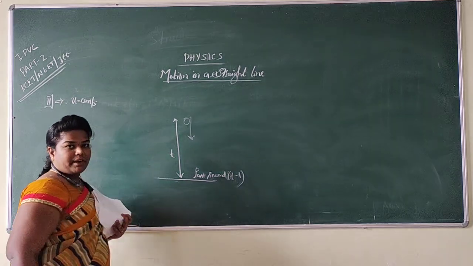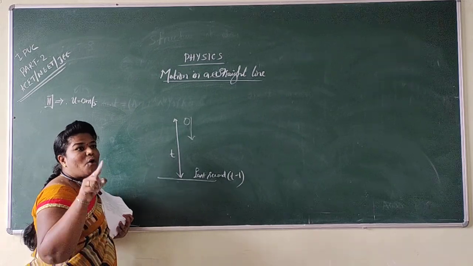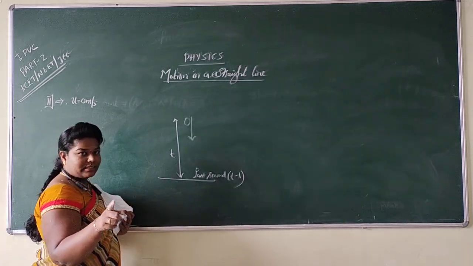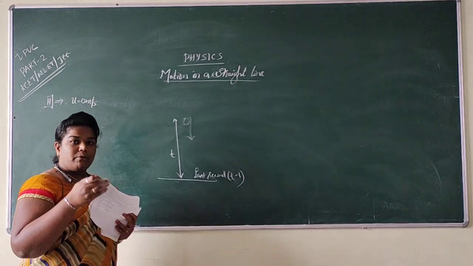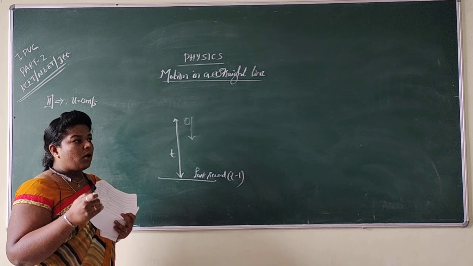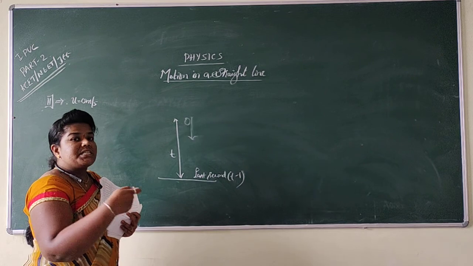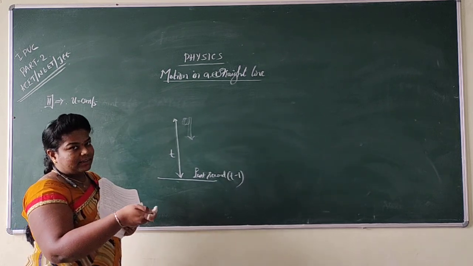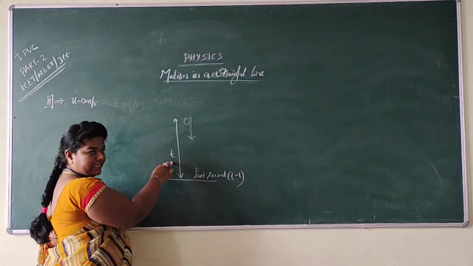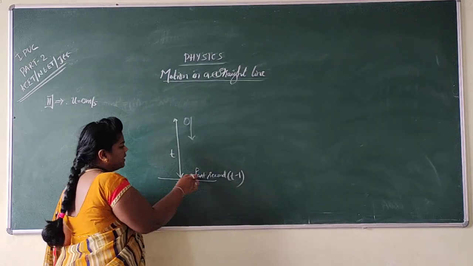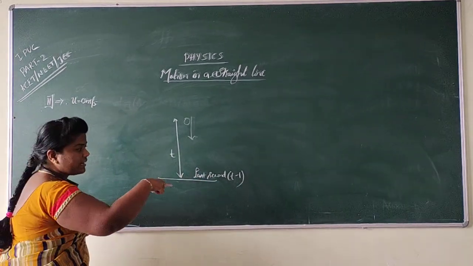Last second means t minus 1. Right. Suppose this journey needs 10 seconds, then the last second means the 9th second, right? You will understand, I think. So suppose I am traveling from school to home, and I am going to take half an hour, that is 30 minutes for my journey. So in the last minute, I will say the 29th minute. In the same way here, the total time is not known, I have taken it as t. So for the last minute, the last second, we have to subtract one. That is said to be t minus 1. Hope you got it.